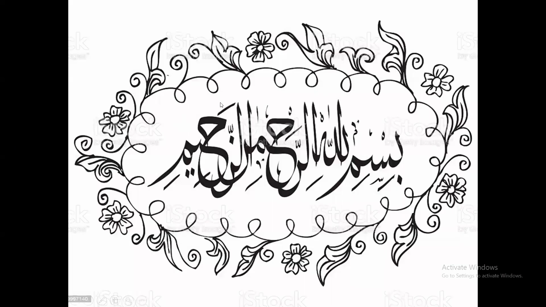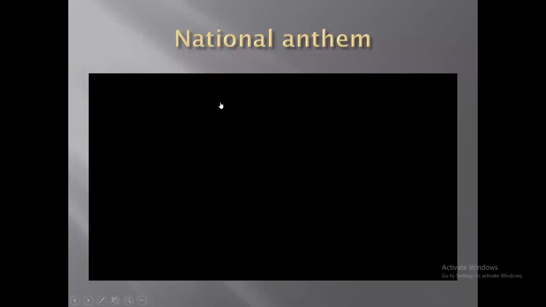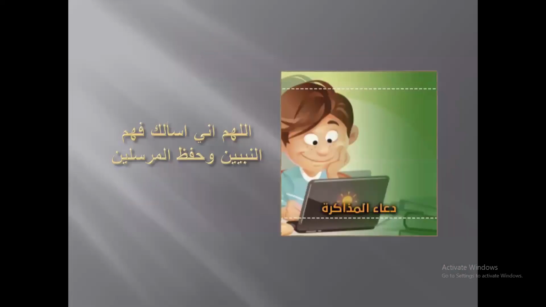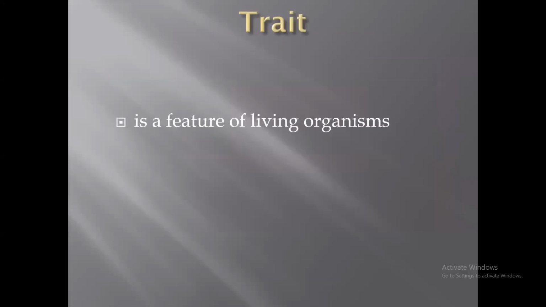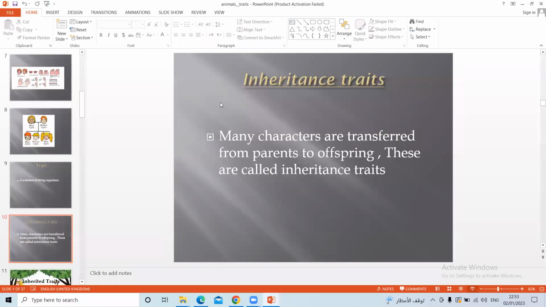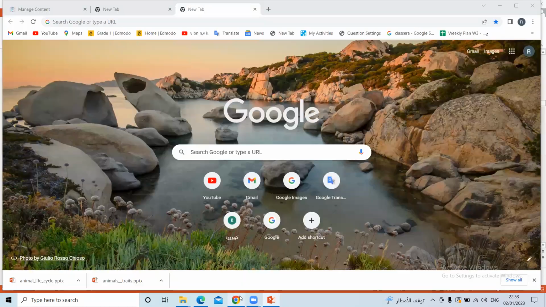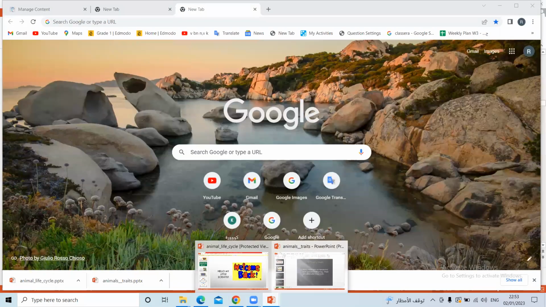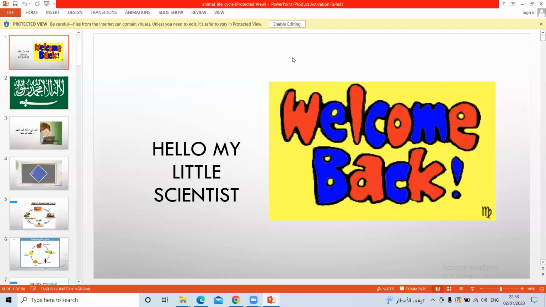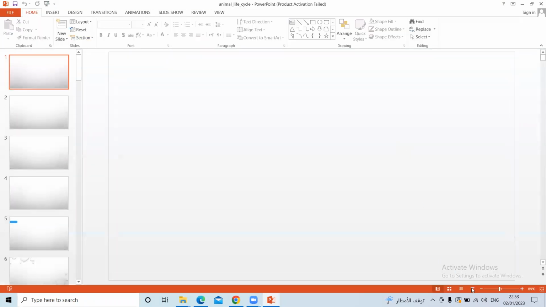Okay, let's start. Today, inshallah, we're going to revise our lesson because, inshallah, next week we have the midterm exam. It will be in 2 lessons. The first one is animal life cycle, and the second one will be animal traits. Okay, so let me revise with you the first lesson, animals life cycle. Okay, boys, girls, Bismillah.